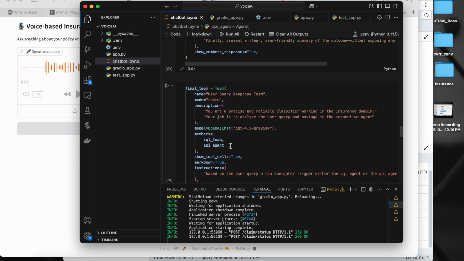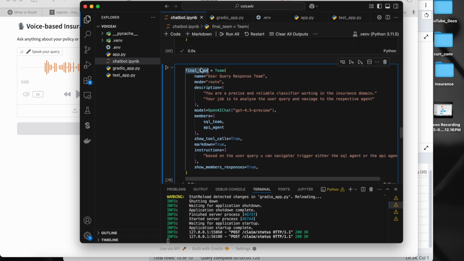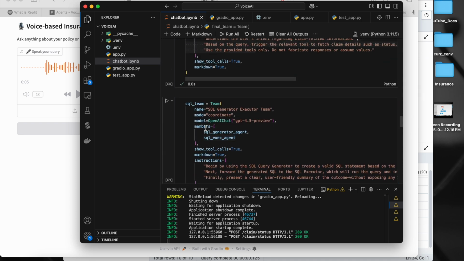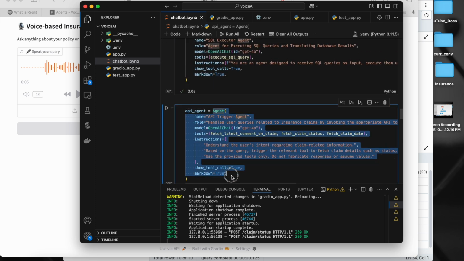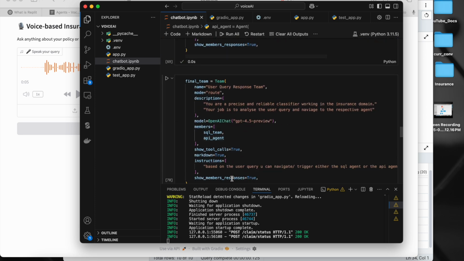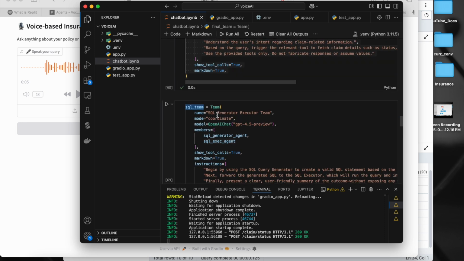Now if you see, I have another team agent, which is my final team agent, inside which I have one for SQL team, another for API. And this is again a team agent. This is not a plain agent. But this API agent is a plain agent. If you look at this code, this is just a plain agent. But this team agent, this SQL team is a team agent. Now if I go here,